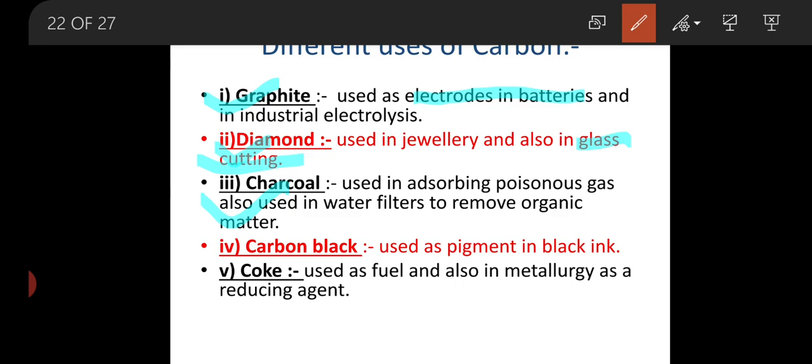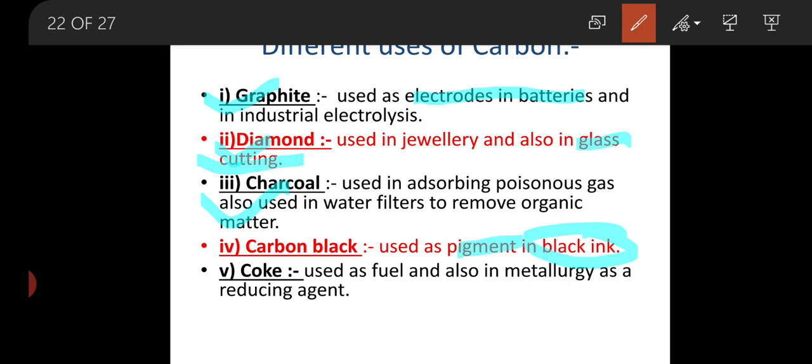Carbon black is used as a pigment in ink. These inks are used for printing, or even in xerox machines.